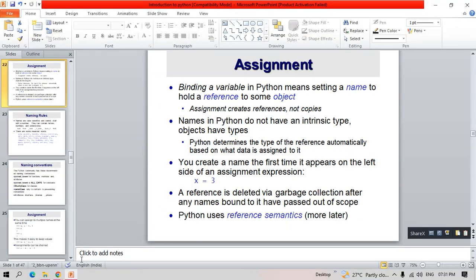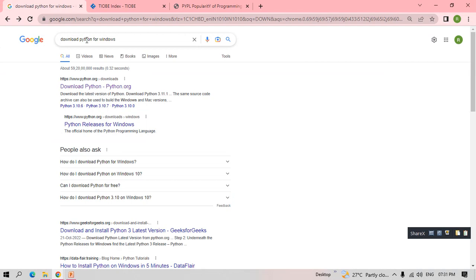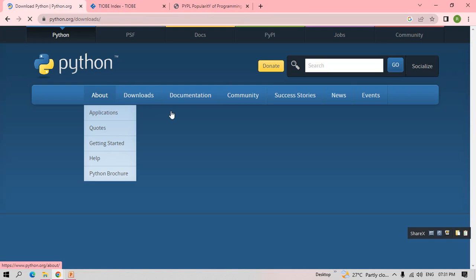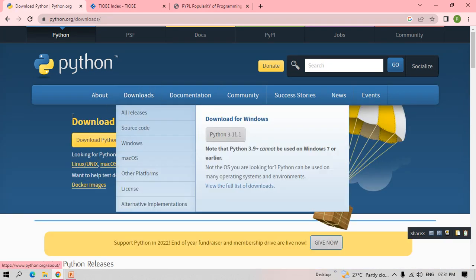We'll go to the practical session now. As I already told, we are going to download Python. Go to this site, just type the URL, download Python for Windows. Click this download Python, and you will land on this page.